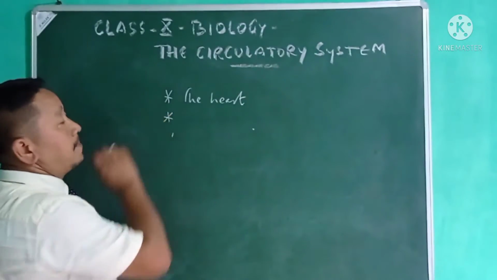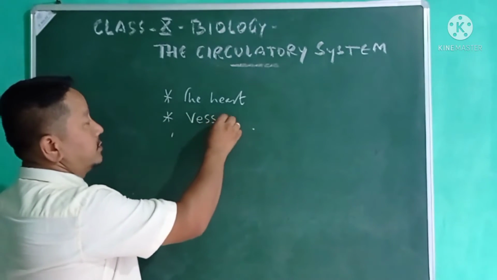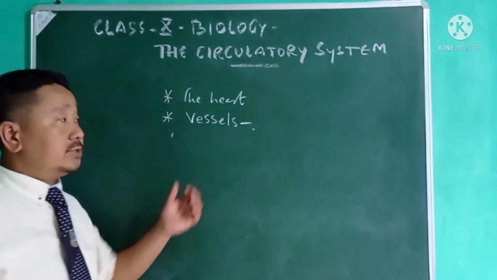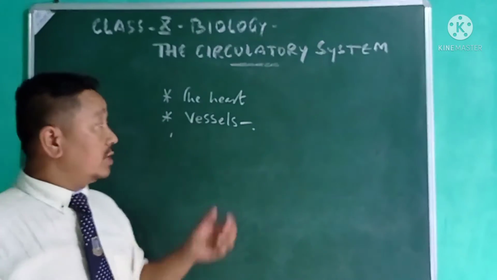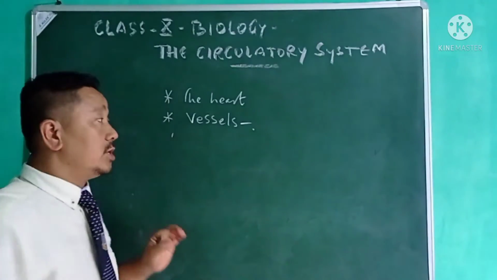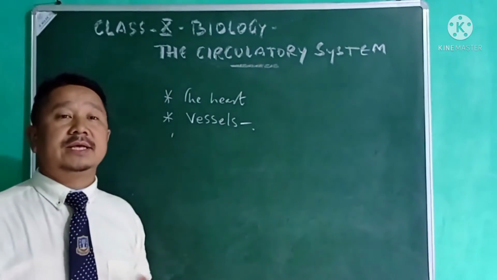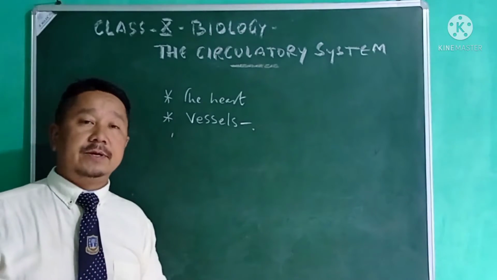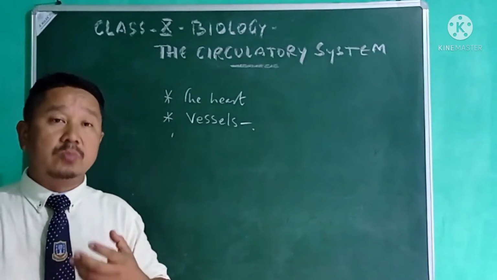Then come the vessels. There may be blood vessels, there may be lymph vessels. Blood vessels mainly include the arteries, veins, and capillaries. Similarly, lymph vessels also are there, through which the lymph flows.